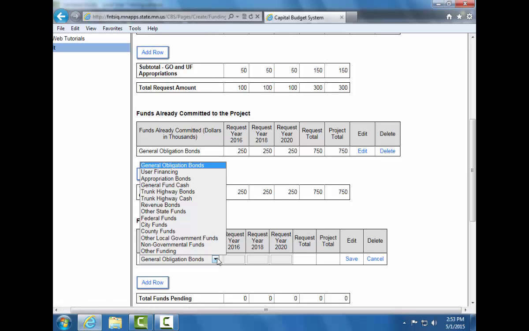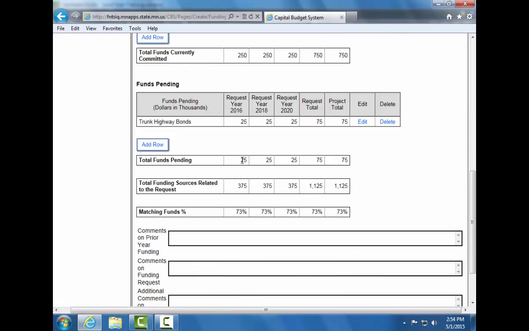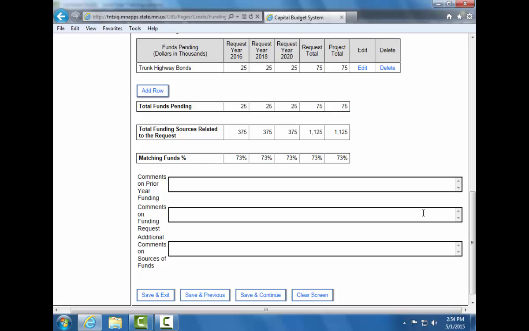Again, select from the drop-down list the funds that you would like to show and enter your numbers by either tabbing or clicking in each box. Click Save when you are comfortable with the changes that have been made. Your total funds pending, total funding sources related to the request, and matching funds percentage will auto-populate. You also have the option on this form to add comments on your prior year funding, funding request, and sources of funds. These are text fields.